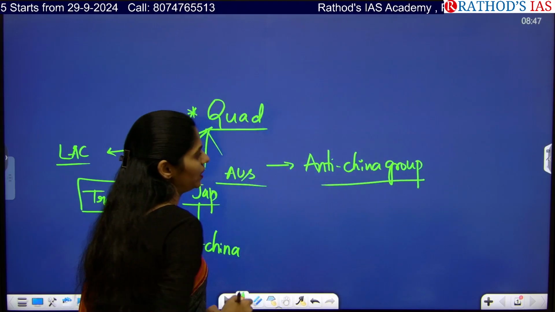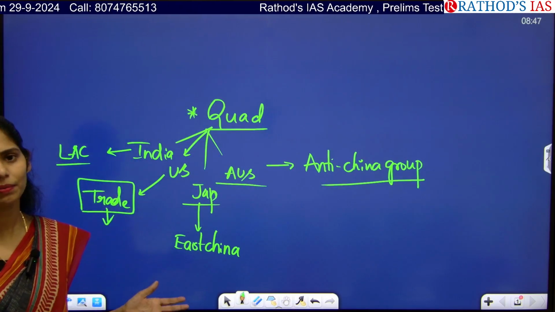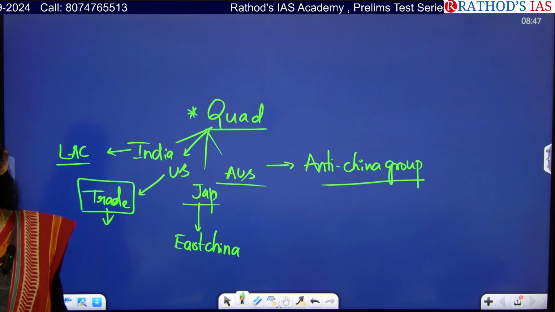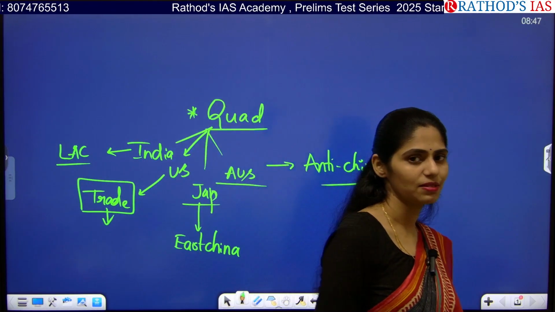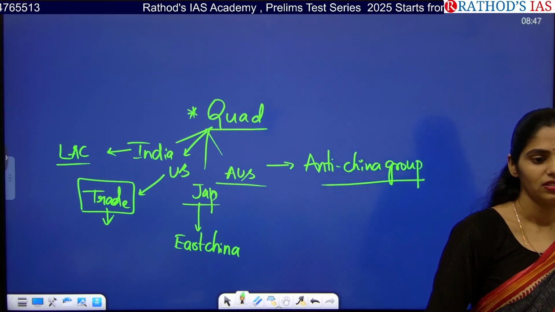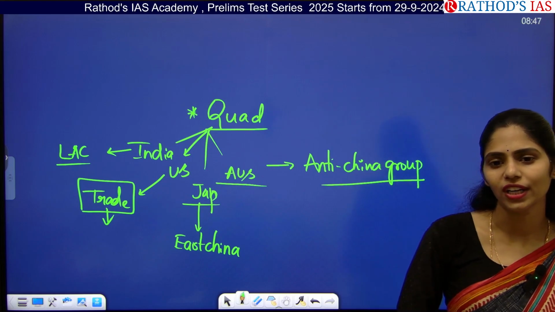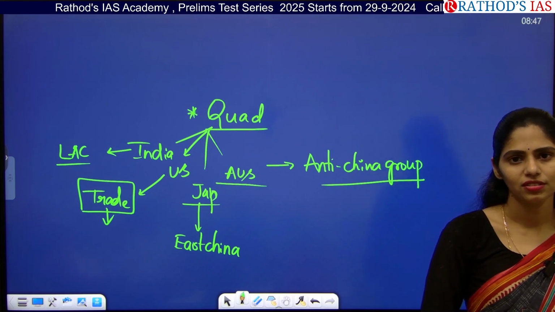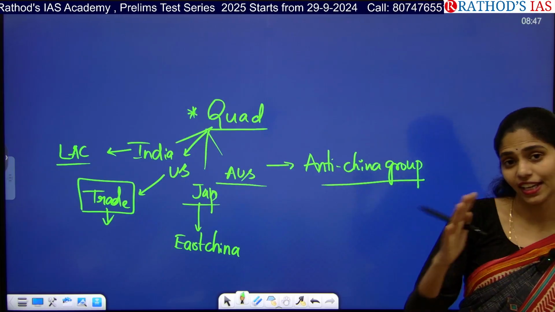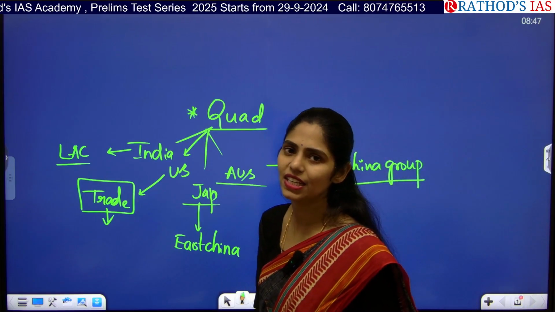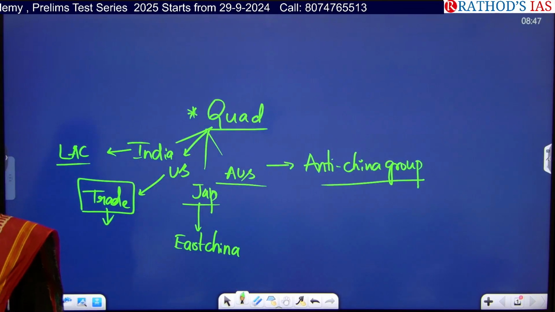Yesterday also we discussed this article that before this Quad meet, the Indian Prime Minister met the US President. So what are the highlights of yesterday's Indian and US President meet? Okay, Quad Cancer Moonshot. So what is that Quad Cancer Moonshot about? It is about the cervical cancer vaccine, right? Is there any vaccine in India regarding cervical cancer? Yes, that is called Cervavac.